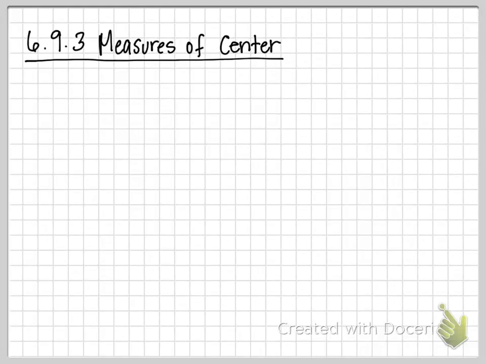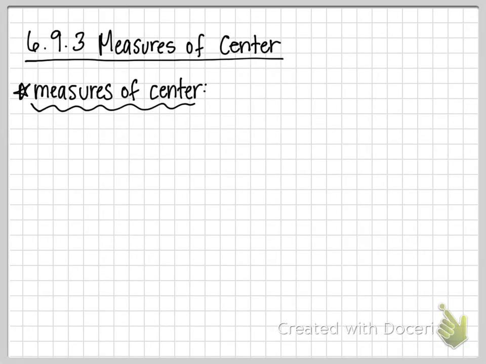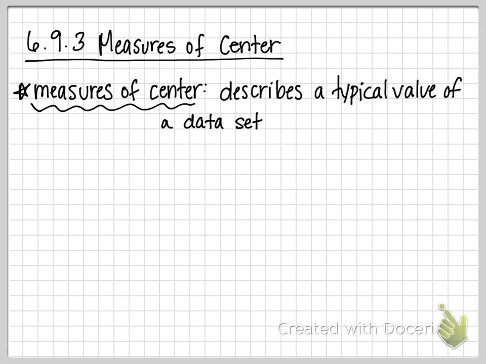So let's start with what are measures of center. Okay, and they are just pieces of data that describe a typical value of a data set. So typical meaning occurring often, describing this data set well. Okay, a typical value of a data set.